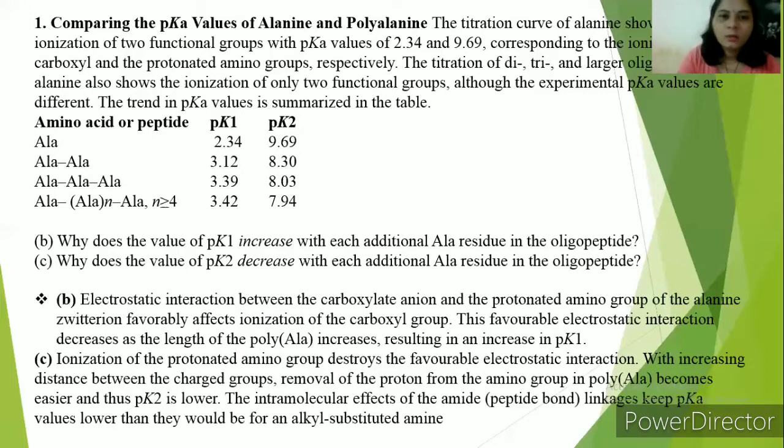That is the ionization of NH3 plus to NH2. This destroys the favorable electrostatic interaction, so the pK2 decreases. With the increasing distance between the charged groups, removal of the proton from the amino group in polyalanine becomes easier and thus pK2 is lower.